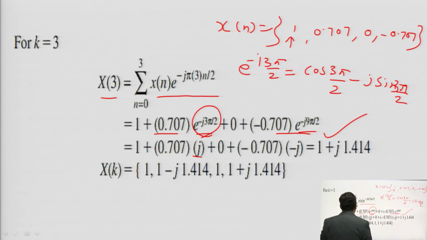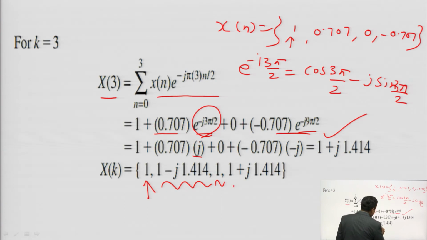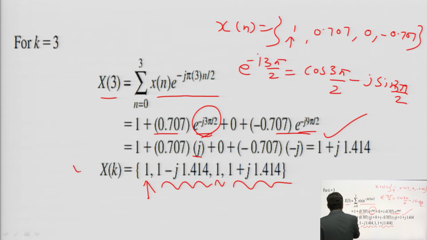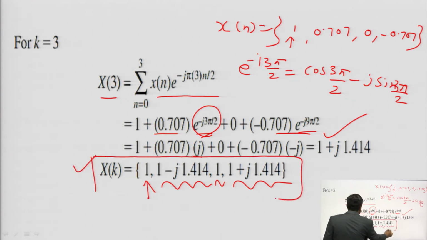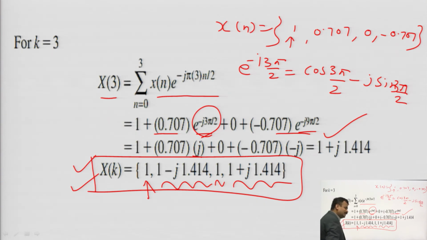So now you are getting the values of X of k. At k is equal to 0 it was 1. At k is equal to 1, it will be 1 minus j 1.414. At 2 it was 1. At 3 it will be 1 plus j 1.414. So in this way you can calculate the discrete Fourier transform easily by the formula if your input sequence is given to you.